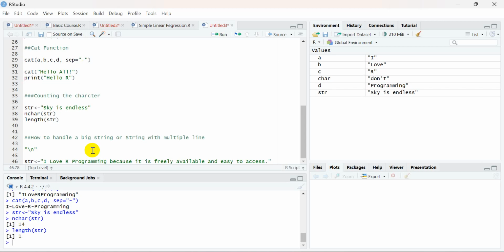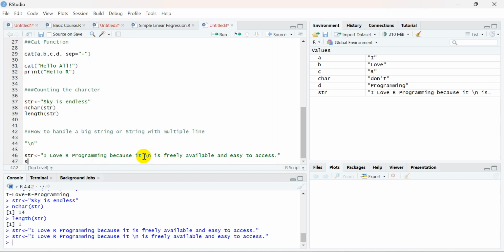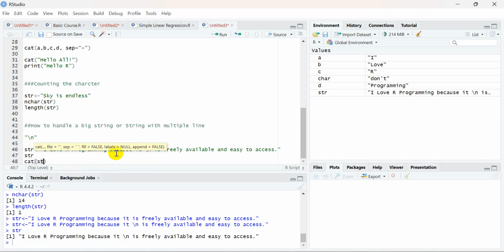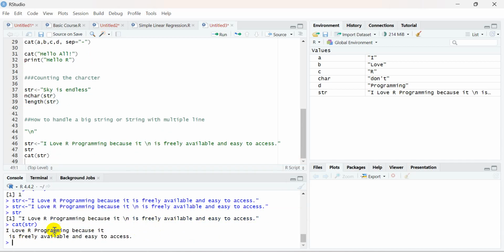This is a bigger string. Let's suppose I wanted to store this string in two lines. What I will do is use the backslash n over here. If I write cat and str, you will see this is broken into two lines: I love R programming because it is freely available. So how is this coming onto the second line? Here I just used a line break. A line break can be done using the backslash n, and this backslash n is nothing but what is called an escape sequence.